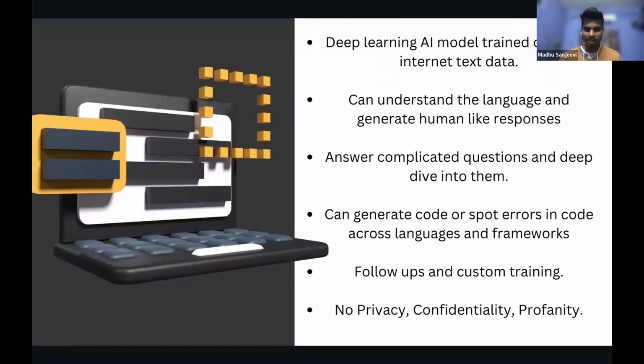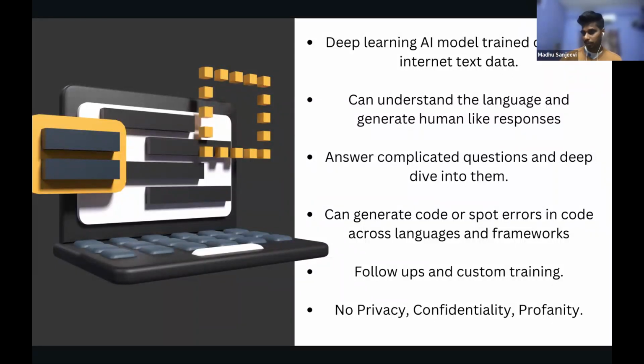And finally, it can generate code, spot errors in the code, in any language, whether a programming language or machine learning language, or frameworks and libraries and whatever stuff. And you can also do follow-ups. For example, if you ask a question and you want a follow-up on that question, you can get that in ChatGPT. If you use Google or any kind of things, it's very difficult for you to find the answer.